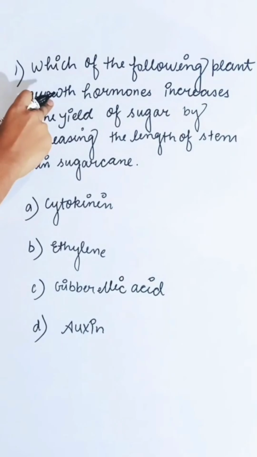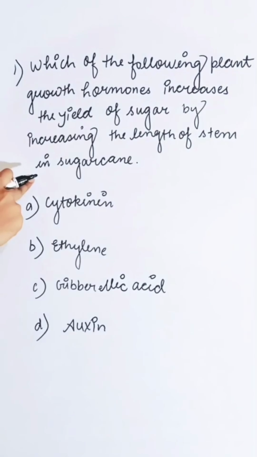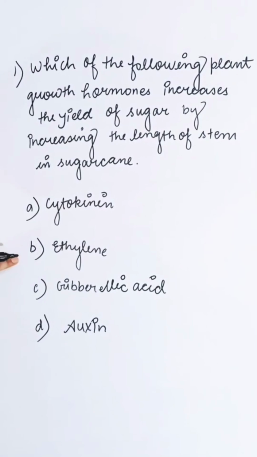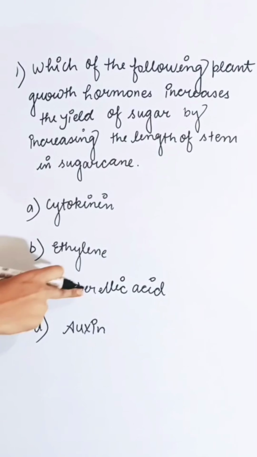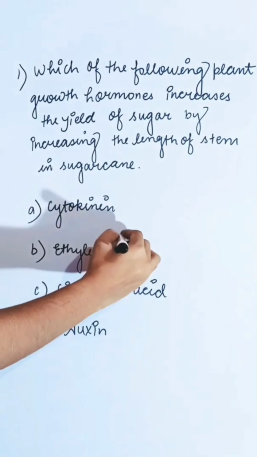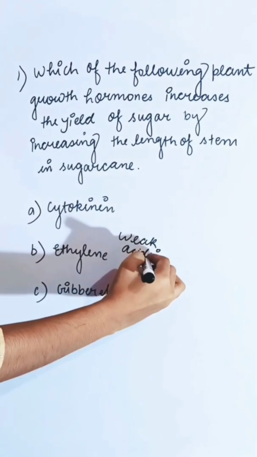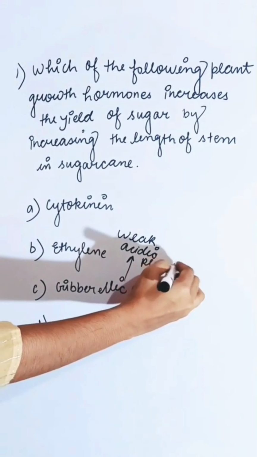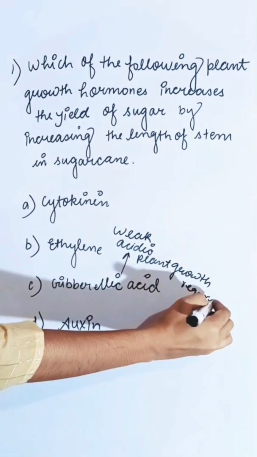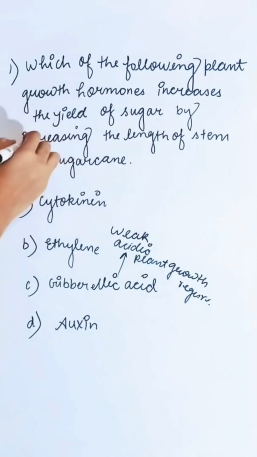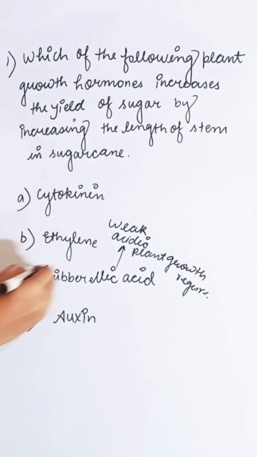Which of the following plant growth hormones increases the yield of sugar by increasing the length of stem in sugarcane? First option cytokinin, second ethylene, third gibberellic acid, and fourth auxin. Gibberellic acid is a weakly acidic plant growth regulator which increases the yield of sugar by increasing the length of stem in sugarcane. So the correct answer is C.